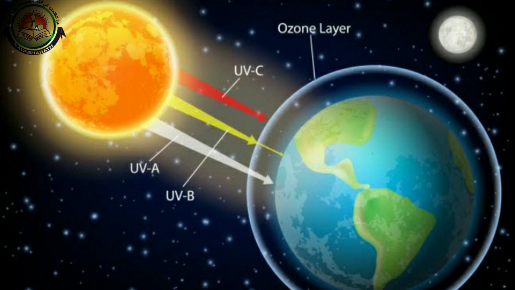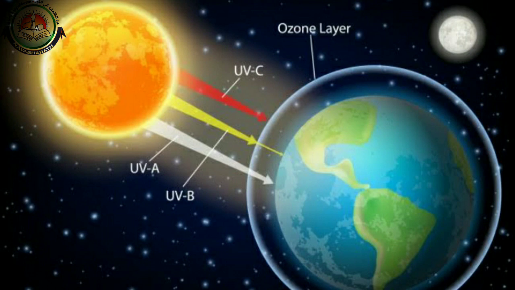And why is most of the ozone layer found in the stratosphere of the atmosphere? Because ozone gas is made in the thermosphere. The high temperature in the atmosphere helps to make ozone gas from oxygen, and this comes down and settles in the stratosphere.